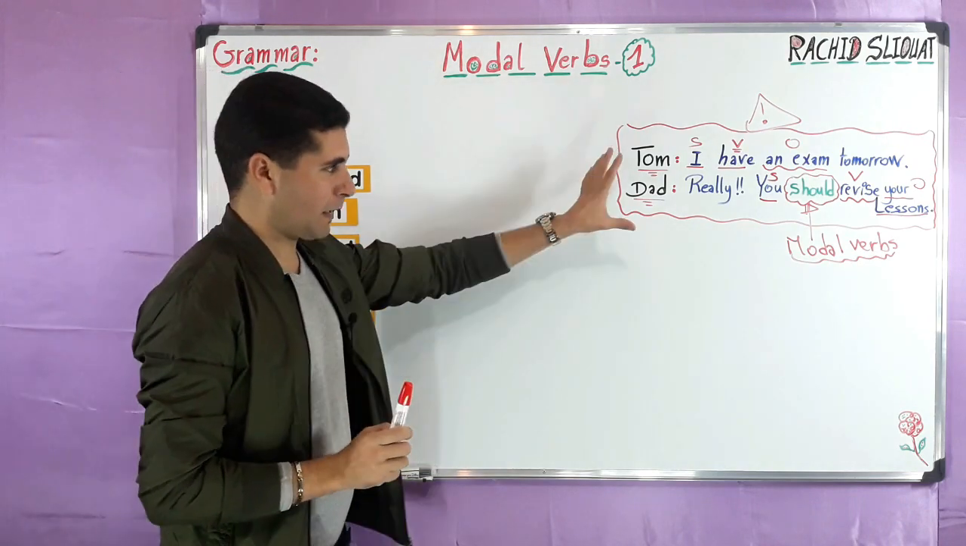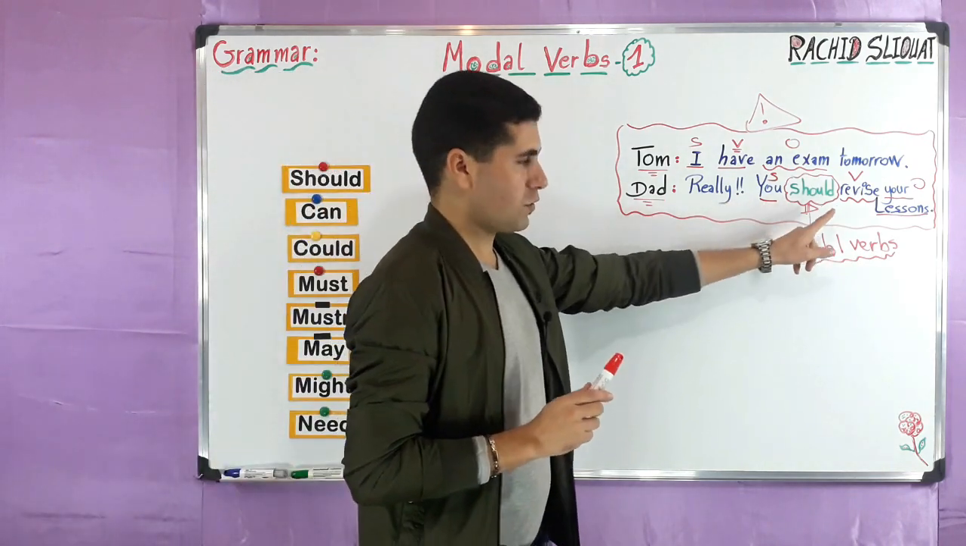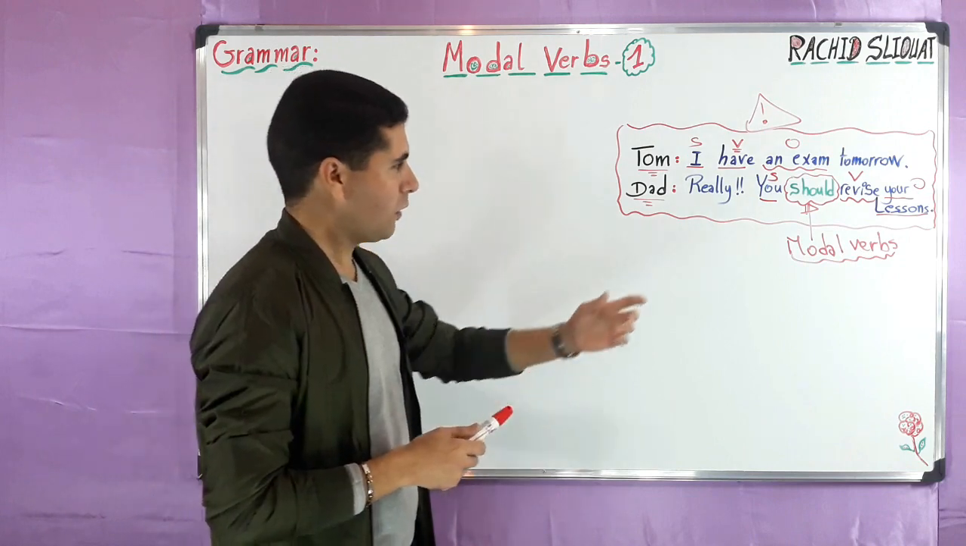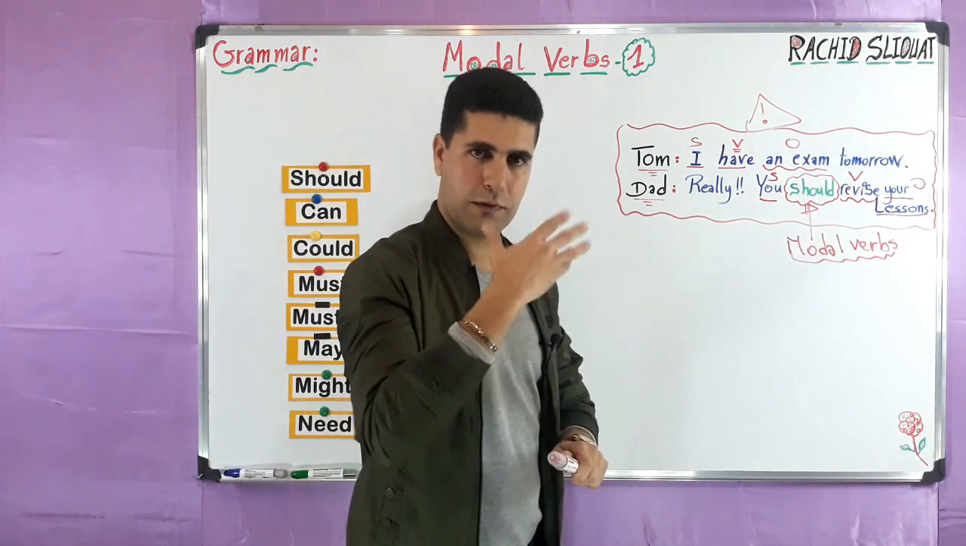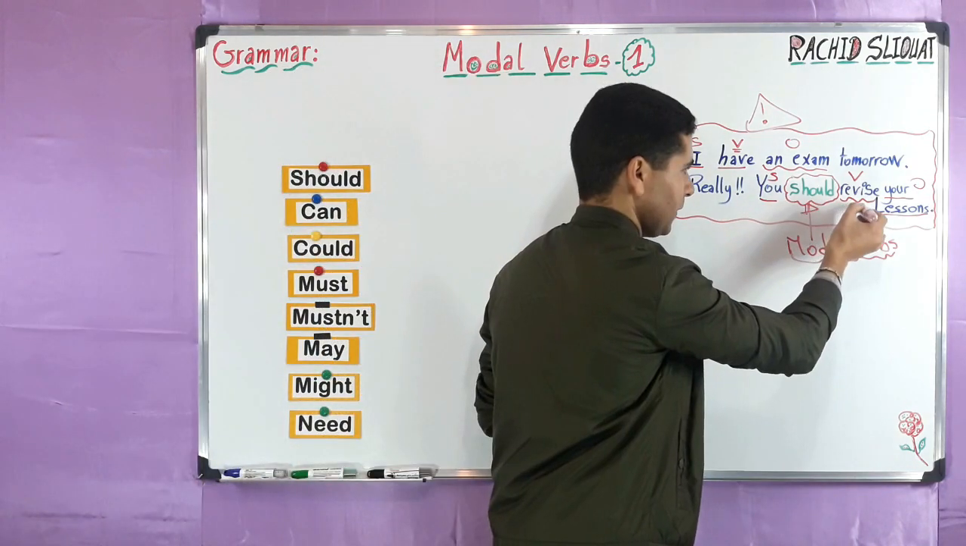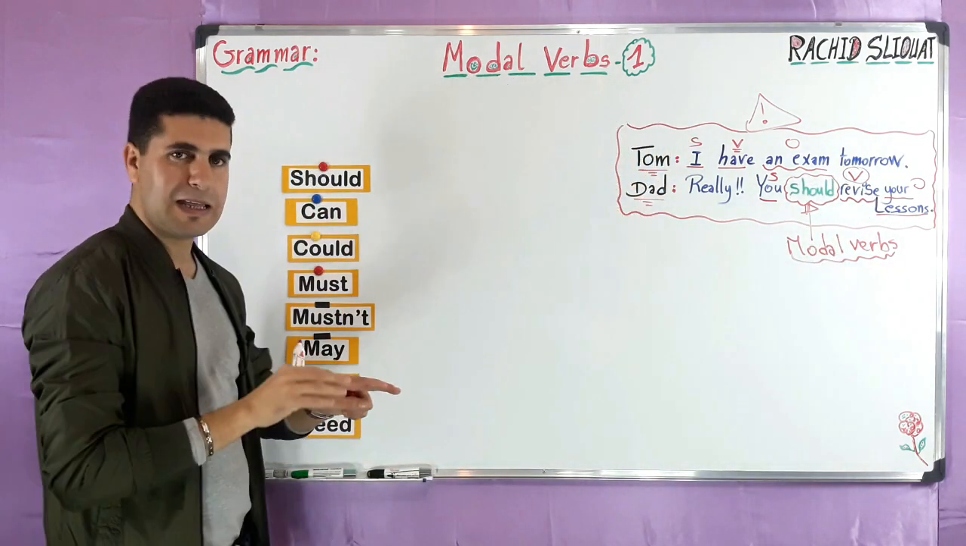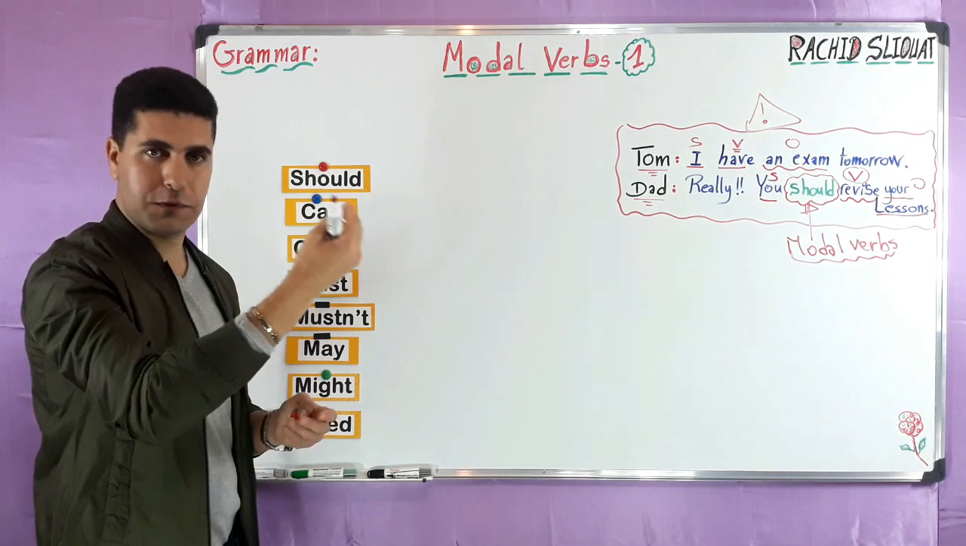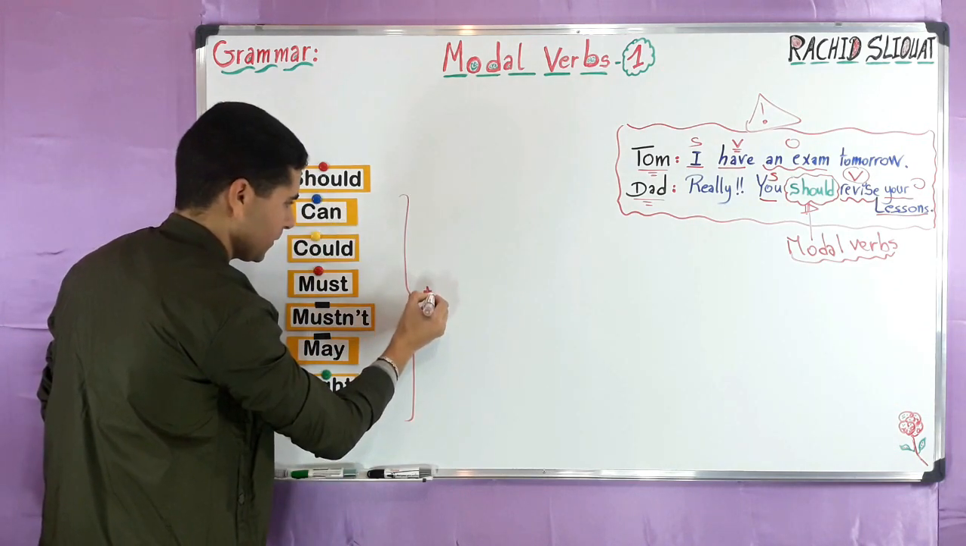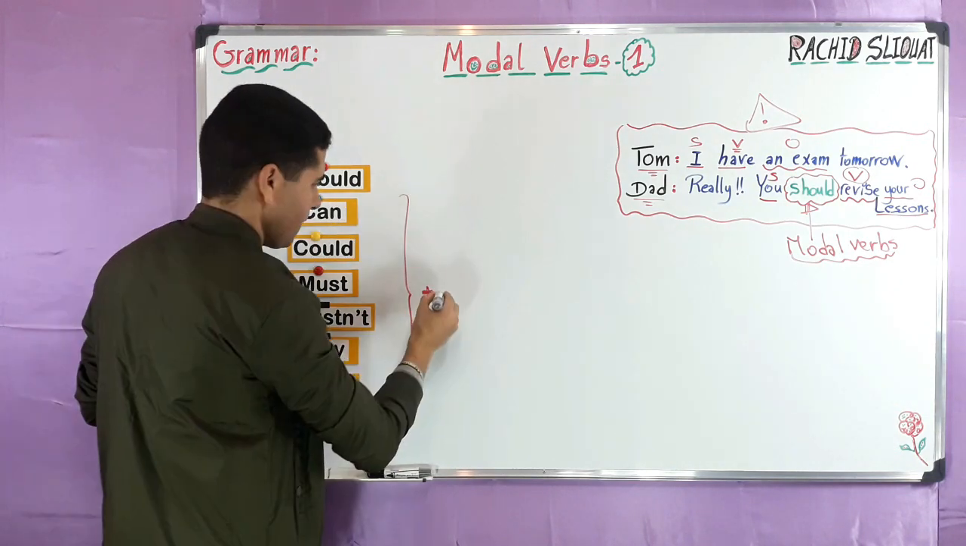Now, let's go back again to this dialogue. You should revise your lessons. Now, look at the modal verb. It is always plus, as you can see, plus verb. So these modal verbs can never be used alone. They are always plus a verb. Modal verbs are always plus a verb.